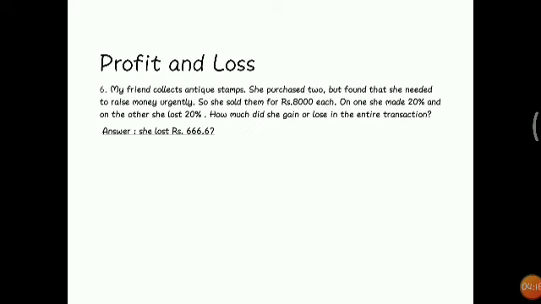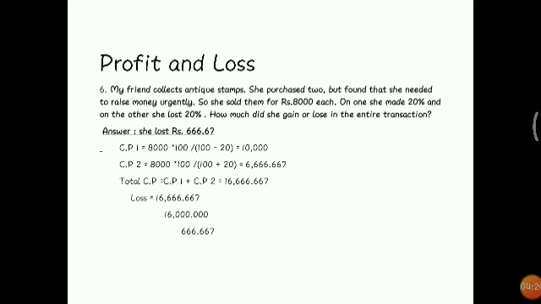The answer is she lost rupees 666.67. How did she lose? We will move with the step-by-step procedures. The first stamp she sold for 8,000 with a 20% loss. So 8,000 into 100 by (100 minus 20), that is 80. We will do the calculations. We will get 10,000 as the CP of the first.